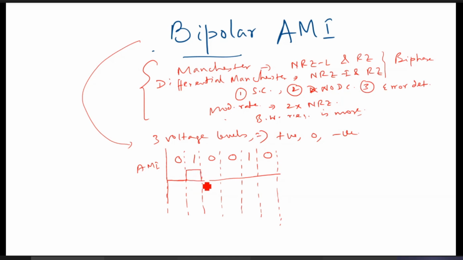Next 0 will be 0, 0 will be 0, next 1, expecting that this will be positive, no, this will be negative this time. So it will vary alternately. This is positive, this is negative. Again it will be 0. If next one is here, then it will be positive, like these things. Right. So alternately it will vary.